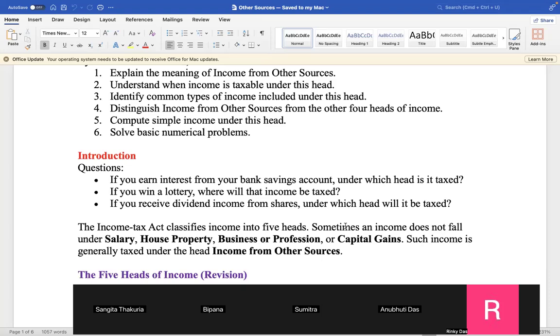The Income Tax Act classifies income into 5 heads. Sometimes an income does not fall under salary, house property, business or profession, or capital gains. Such income is generally taxed under the head income from other sources. Perfect. Knowledge clear? Yes, sir. Yes, clear. No doubt, nothing else. With this knowledge, we shall go ahead.